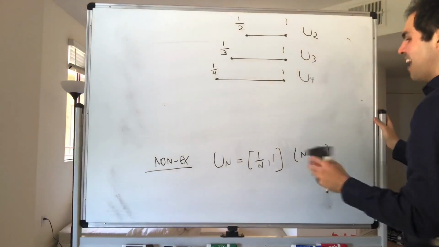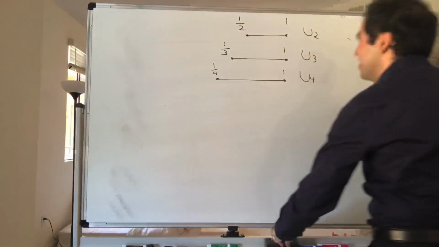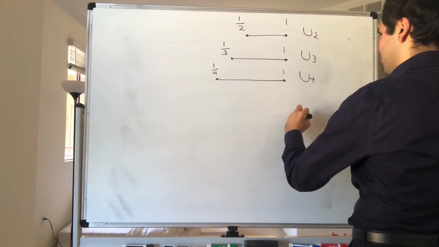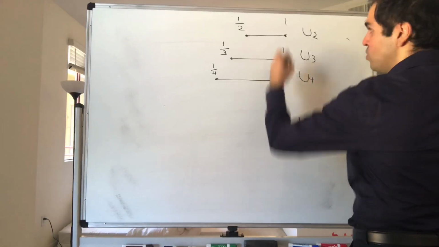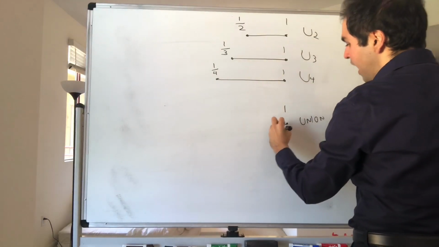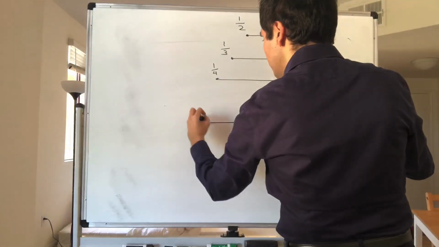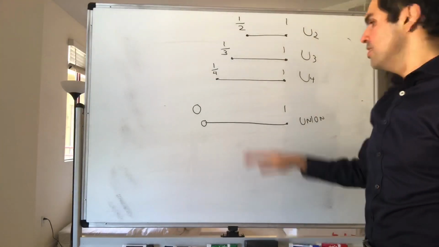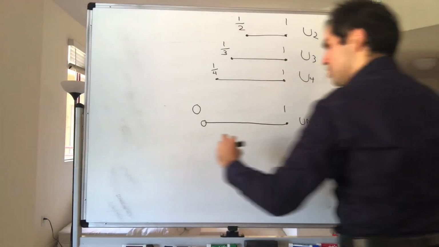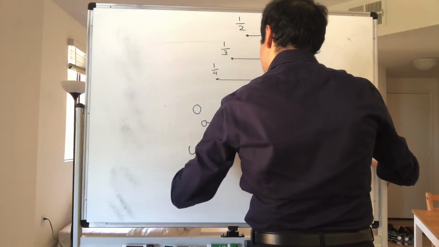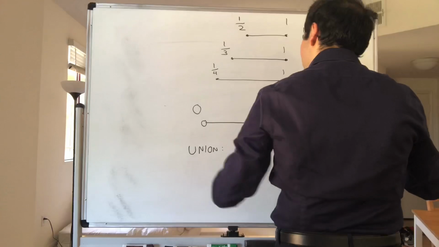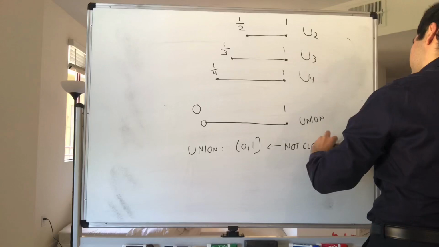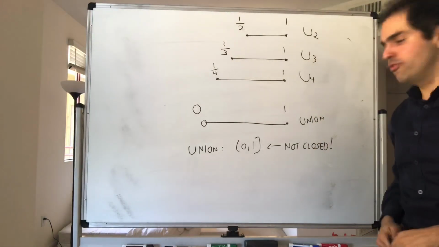Inside joke. Anyway, then the question is, what is the union? Well, look, the union contains 1, of course, but also it kind of goes to 0. The only issue is 0 is not in the union, because 0 is not in any of those sets. So in fact, the union is just the half-open interval (0, 1], which is not closed. So in general, you have to be aware of that.